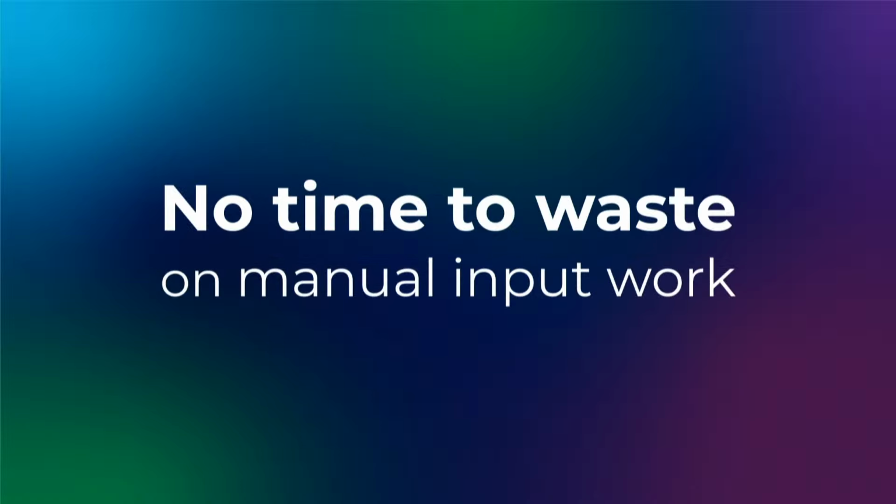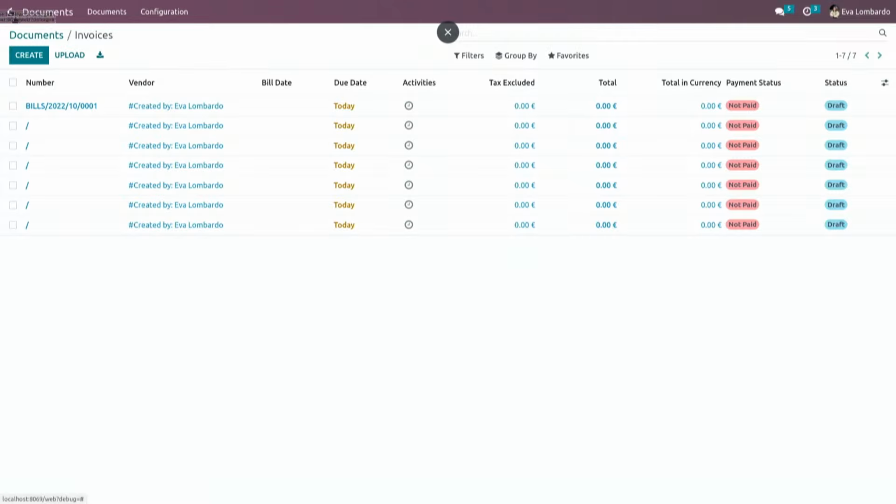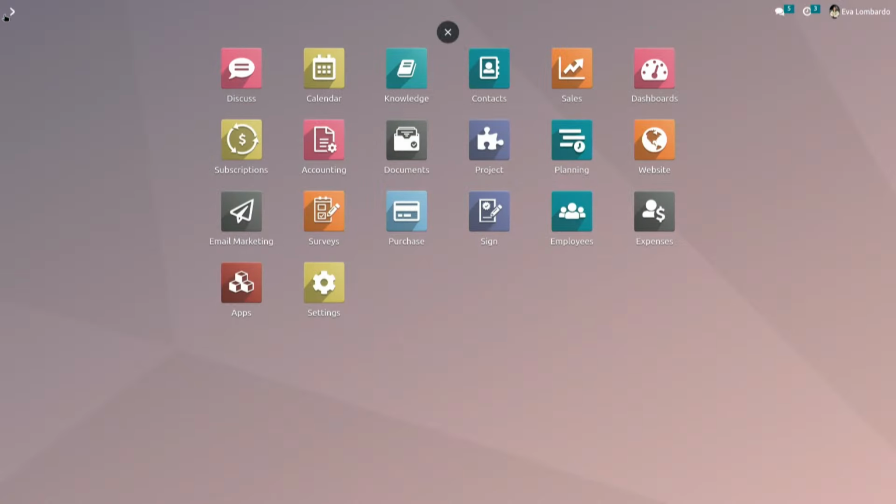Okay, now that we have our documents in there as well, let's see how we can spare some time on manual input work. You sent some bills from the document application to accounting. Let's see the result of the OCR. So let's dive finally into our accounting application and see what it looks like.